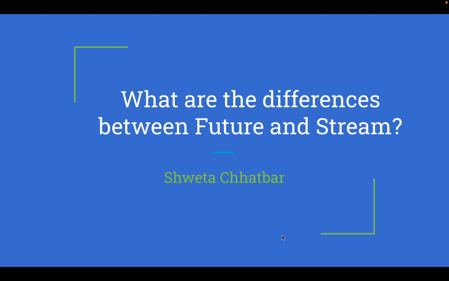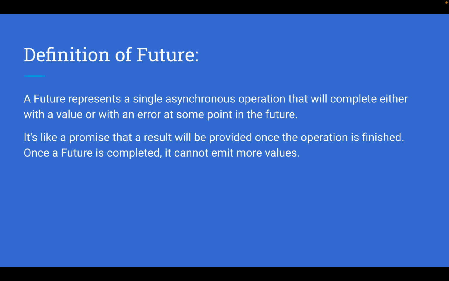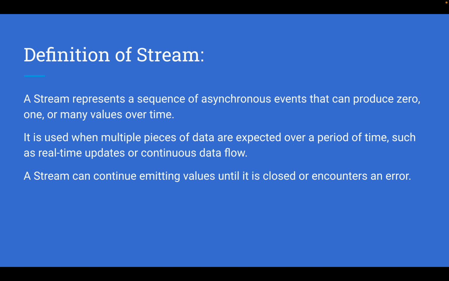Today we are learning what the difference is between Future and Stream. The definition of a Future: a Future represents a single asynchronous operation that will complete either with a value or with an error at some point in the future. It's like a promise that a result will be provided only once the operation is finished. Once a Future is completed, it cannot emit more values.